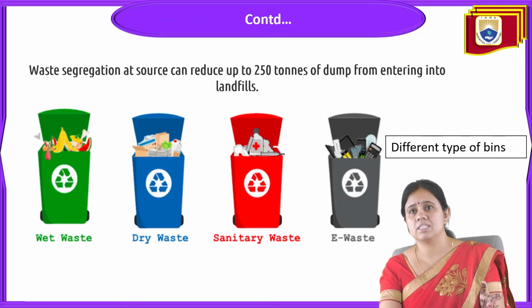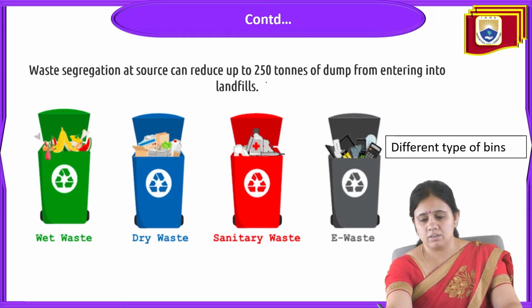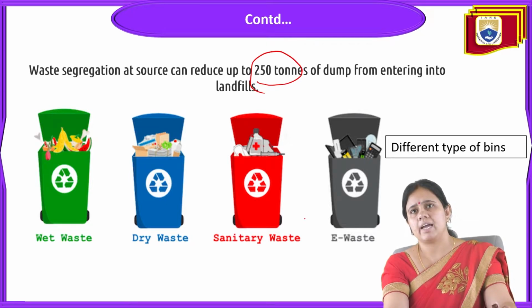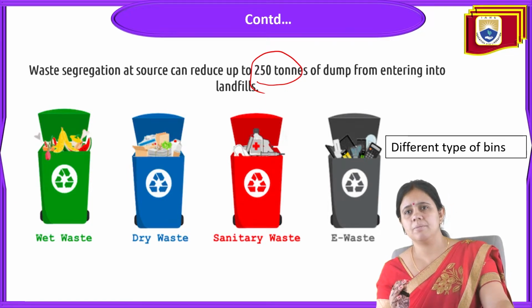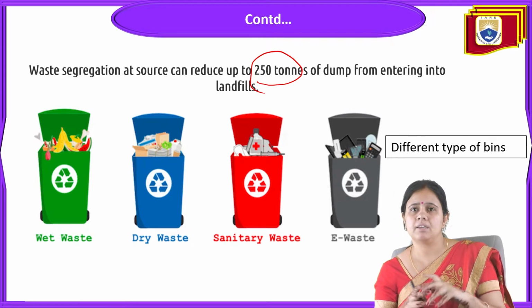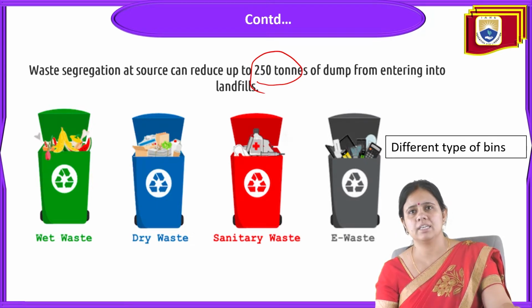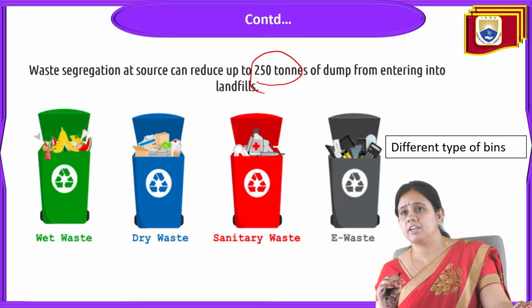If segregation is done at its generation point, at the source, this waste will go directly towards recycling and MRF recovery sites, and no waste will go towards the landfill. So we can save 250 tons of dump from entering the landfill.